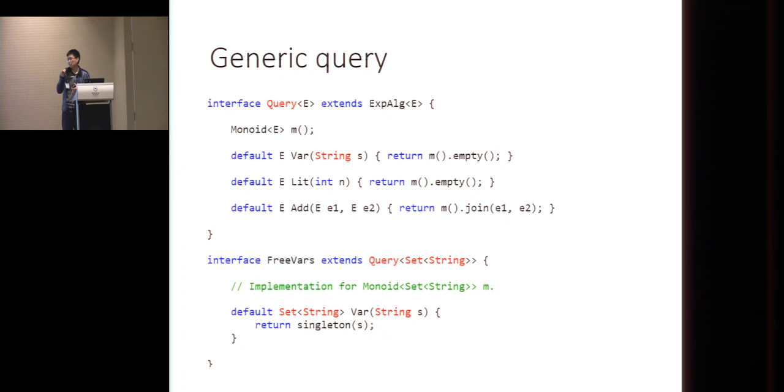And so actually we capture this kind of generic query like this. So it's interface query with the sort that extends exp-alg, and there is a monoid inside. And for the three cases, for the addition case, because we have subnodes, we do traversals. We use this join function to collect and gather the information. And we have variables, and later for the base cases, we just return nothing.